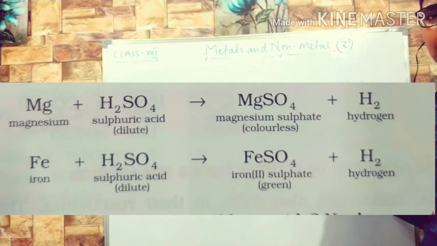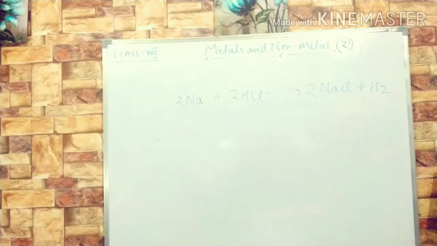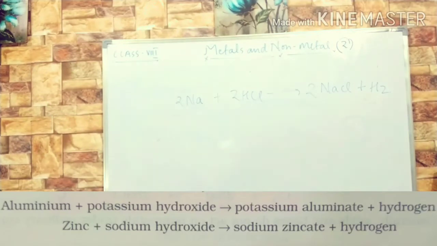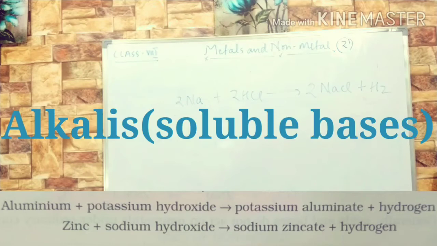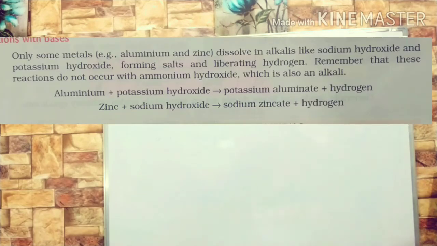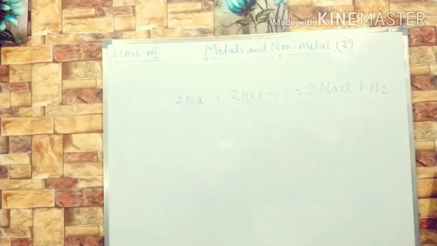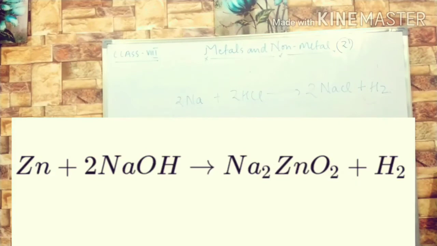Now for the last part, that is reaction of metals with bases. Only some metals, for example aluminum and zinc, dissolve in alkalis. What is an alkali? It is a base which is soluble in water. So only some metals like aluminum and zinc dissolve in alkalis like sodium hydroxide and potassium hydroxide, forming salts and liberating hydrogen. But remember that these reactions do not occur with ammonium hydroxide, which is also an alkali. We can see this reaction: aluminum plus potassium hydroxide gives potassium aluminate plus hydrogen, and zinc plus sodium hydroxide gives sodium zincate plus hydrogen.